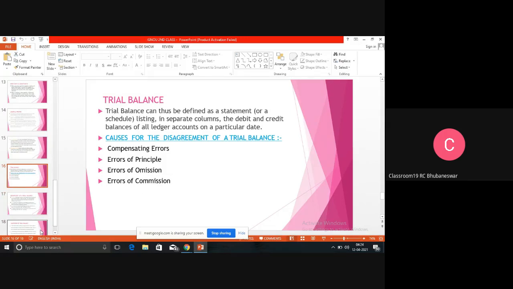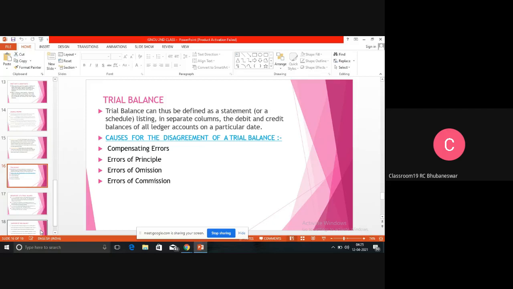Then today we have read about journal, we have read about ledger. Then after ledger, the accounts we prepared and the balances we studied, that means what balance personal account will have, real account will have, nominal account will have, we will transfer those balances to an account or statement. It is not an account, it is a statement that is known as your trial balance. So trial balance is a statement. It records the debit balance and credit balance of ledger accounts. That means the ledger accounts we prepared, their debit balance and credit balance we record.